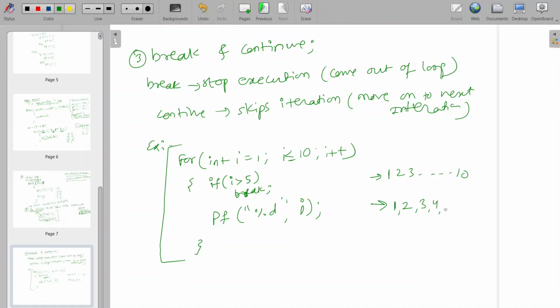No, 4 is not greater than 5. No, 5 is not greater than 5. When it comes to 6, 6 is greater than 5. Yes, it satisfies the condition. Then control will go to the break, and break takes the control out of the loop. Then we will get the output only till 5. So for this purpose we use the break.